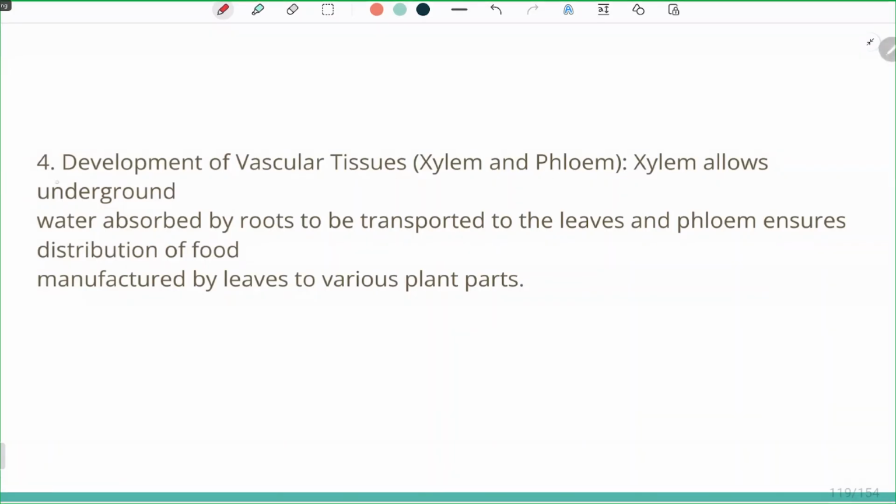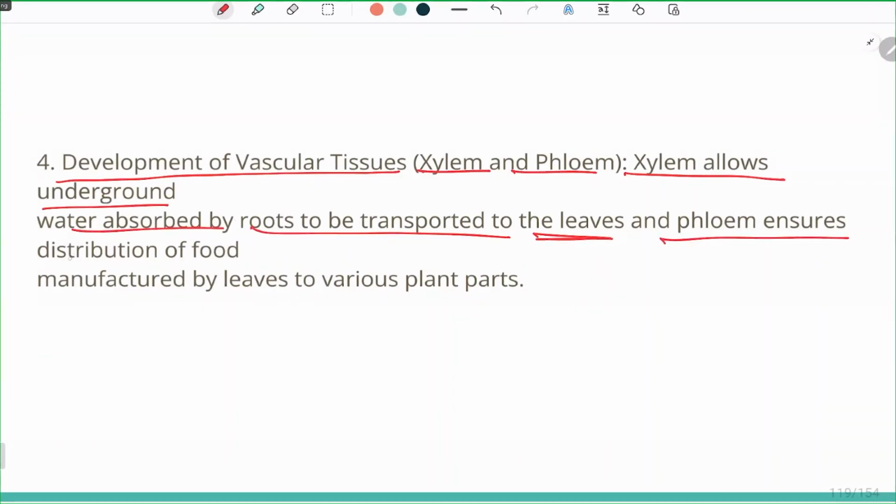So, the development of vascular tissue, xylem and phloem. Xylem allows absorbed underground water to be transported to the leaves, and the phloem ensures distribution of food manufactured by the leaves to various parts of the plant. Both are very crucial.